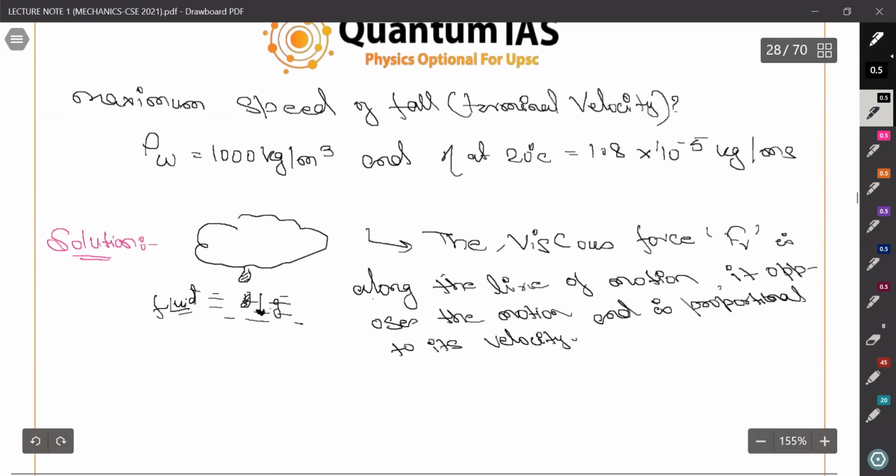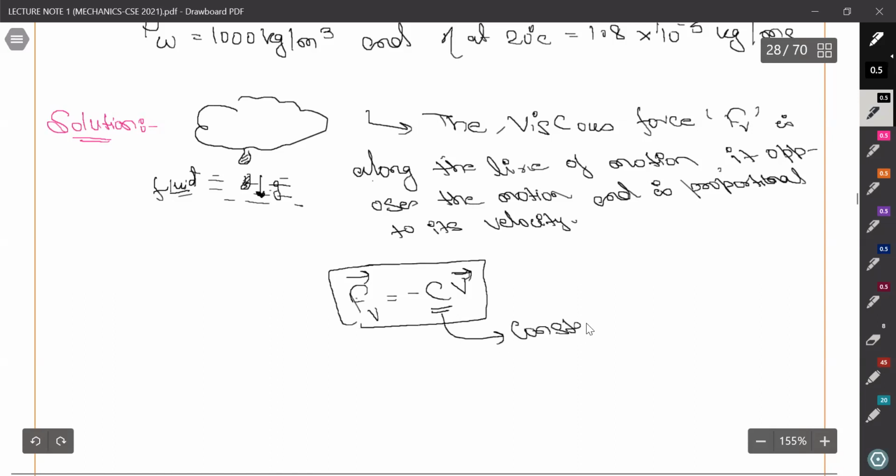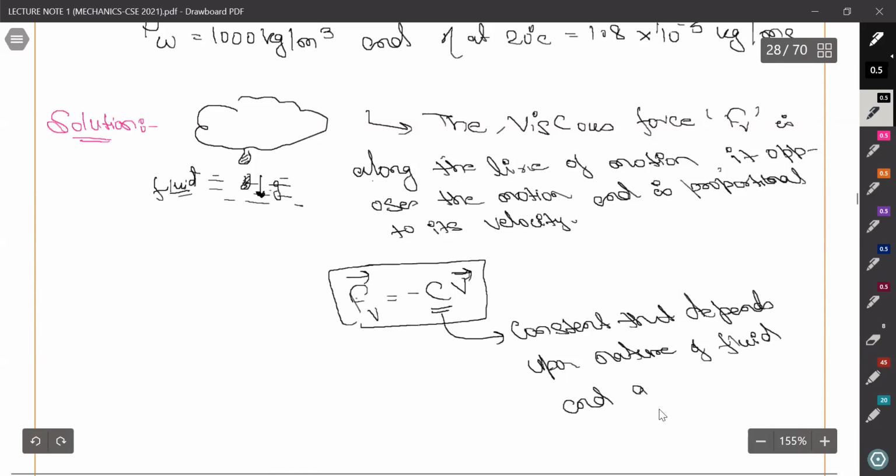Higher the velocity, higher will be the viscous force on it. And we know that viscous force Fv is written as minus C v, where C is a constant that depends upon the nature of the fluid and the geometry of the object.